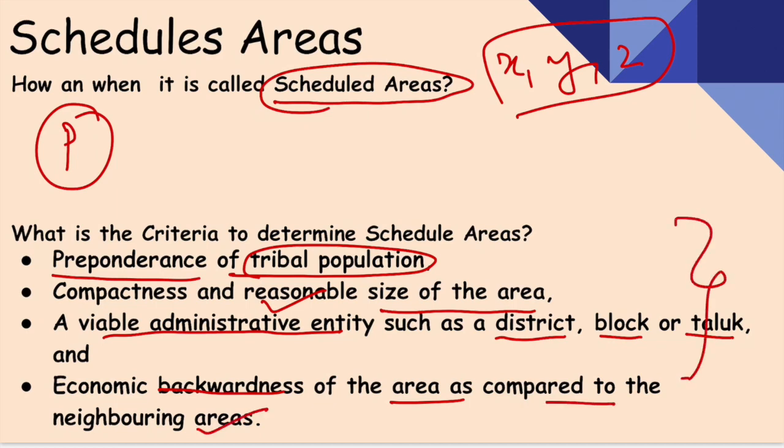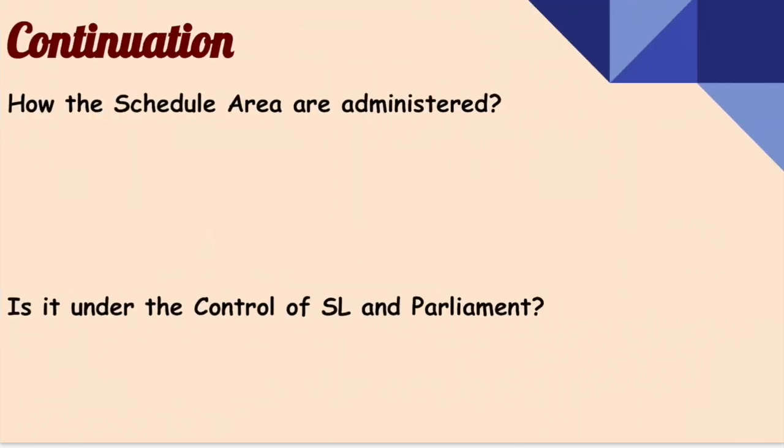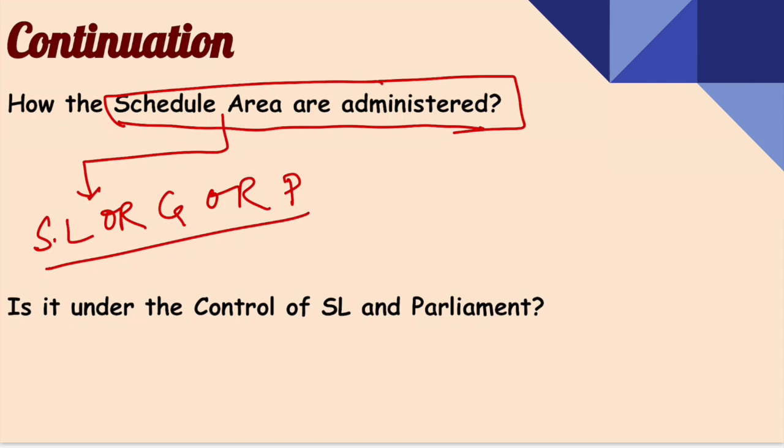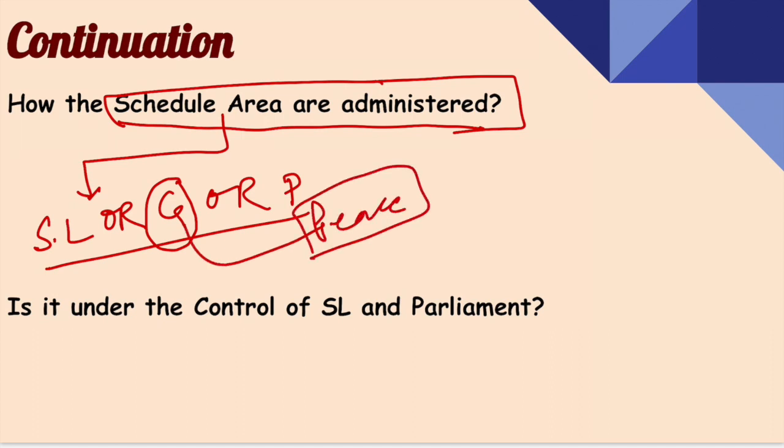These are the criteria. Now, how are the scheduled areas administered? Or if I ask you the question, who has the responsibility for the administration of the scheduled area, whether the responsibility of the state legislature, the governor, or the president? Basically, the governor is the immediate boss who will look into the peace and stability of this region. However, everything is under the administration of the president.